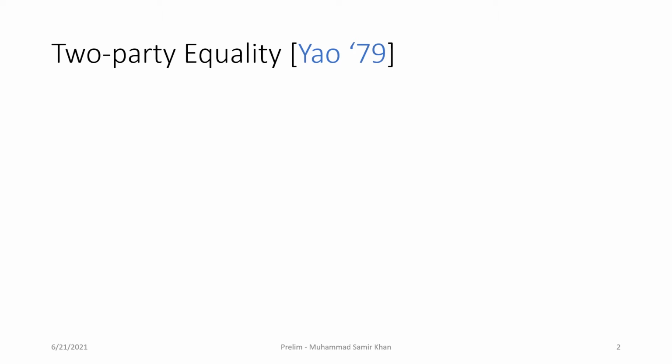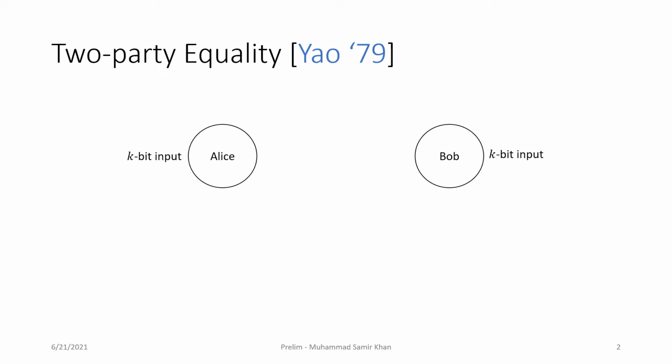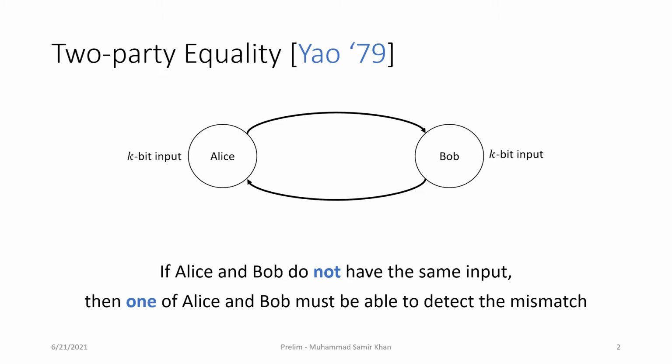Consider the two-party equality problem. There are two players, Alice and Bob. Both Alice and Bob start with a k-bit input. They communicate by passing messages to each other. The objective here is that if the two inputs are not equal, then either Alice or Bob must be able to detect the mismatch.